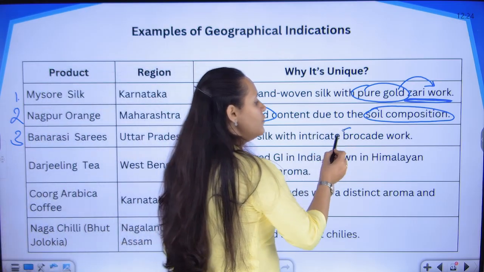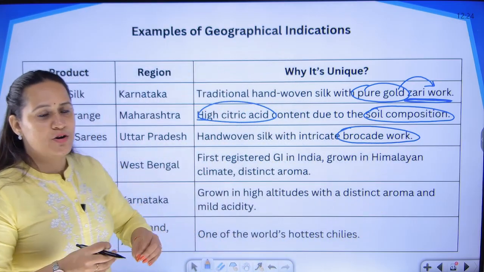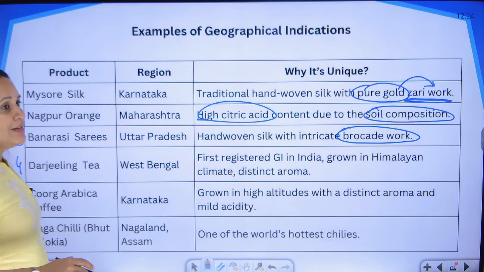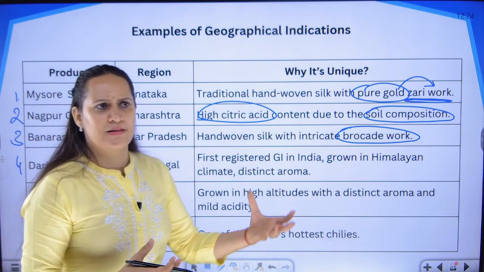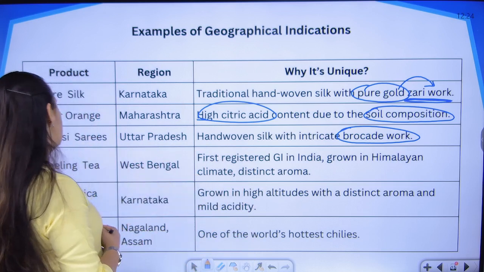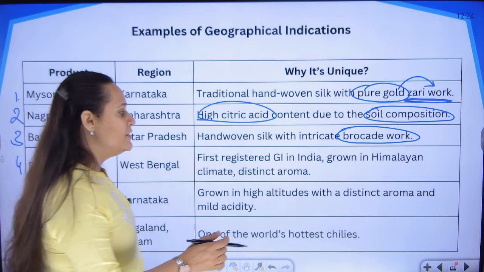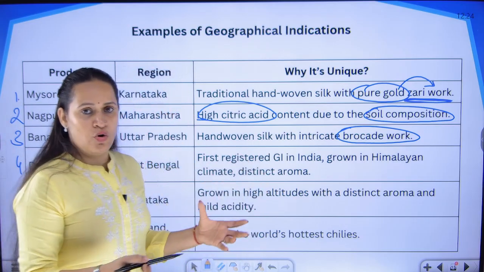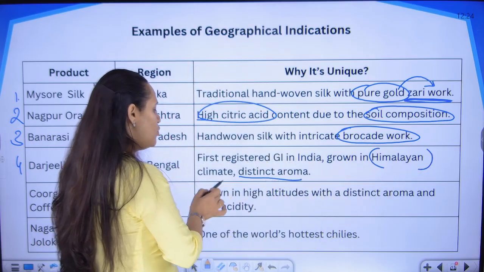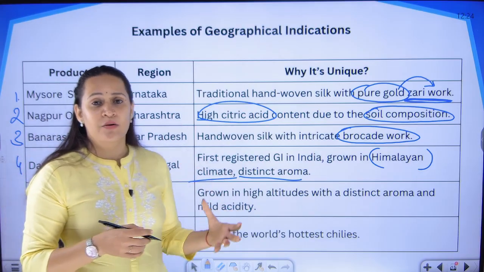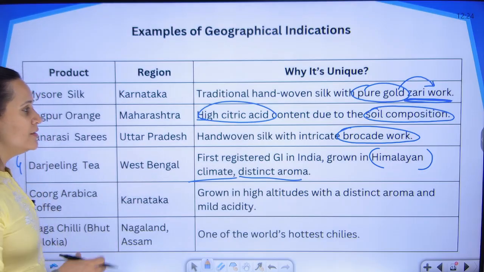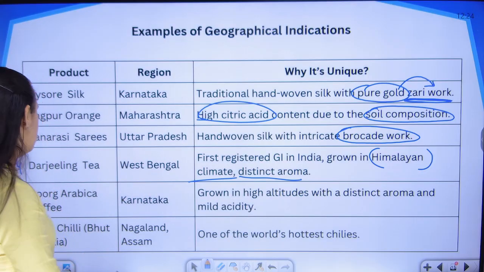Next, Banarsi sari, again one of the categories of saris. Here these saris are known for the brocade work. It is a kind of craft that people have in designing these saris. You have the Darjeeling tea. Tea is grown in multiple places, in cities like Ooty, in places even like Coorg. But why is the Darjeeling tea famous? It is because of the altitude at which it is grown, in higher regions of the Himalayan region, which has a distinctive aroma and climate. Because of that wind and those climate and weather conditions, the flavor of the tea is different. The aroma, the smell of the tea is also different.